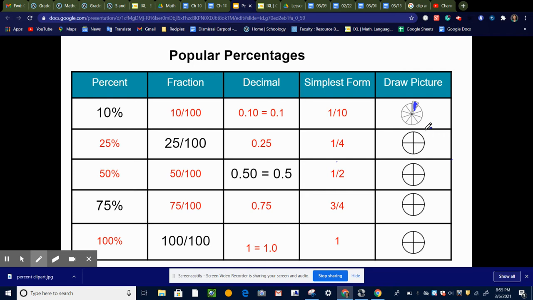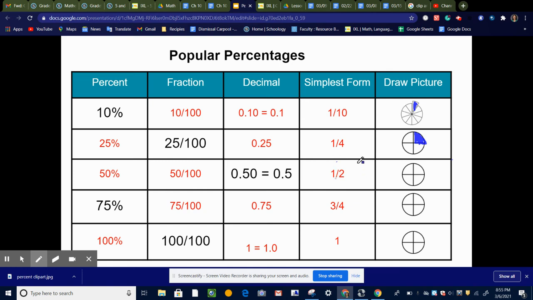Okay, another popular one you'll see is 25%. So what I want you to remember is that 25% means 25 over 100, which means decimal 25, 25 hundredths, which is the same as 1/4. So I want you to remember that 1/4 is the same thing as 25%. It's a quarter of the whole. So if you think about a dollar, if you have 25 cents, that's 1/4 of the dollar because 4 quarters make a dollar.